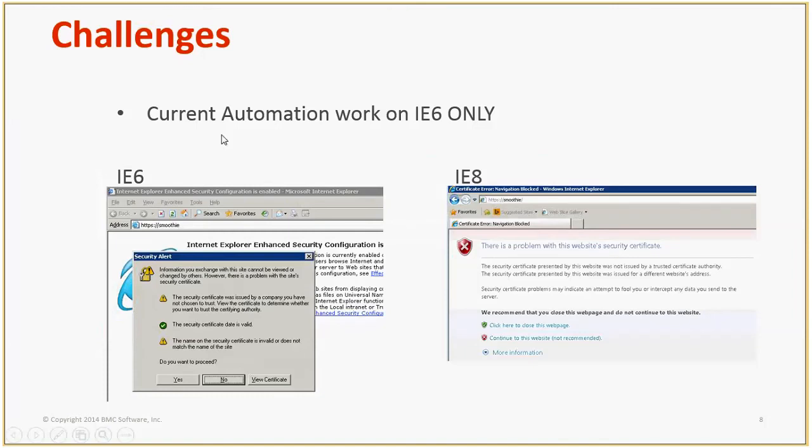Another change in i6: whenever you log into the portal, a security alert dialog box appears, and the functions in this IE automation framework make sure we click yes or no or the like. But in i8 we get a different kind of security alert. It will fail. So we can change this, right? Yeah, but to identify that this was the problem took a lot of time. These are a few things I'm telling you where this framework needs to be changed. And it's a change in the core library of IE automation, so as long as we can get around it.